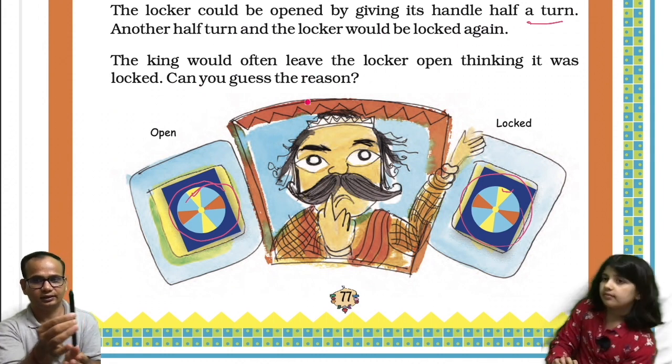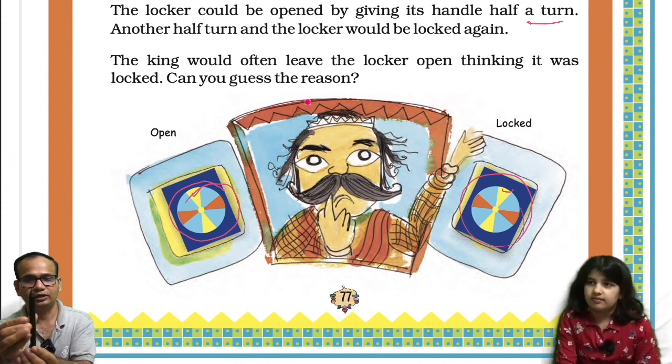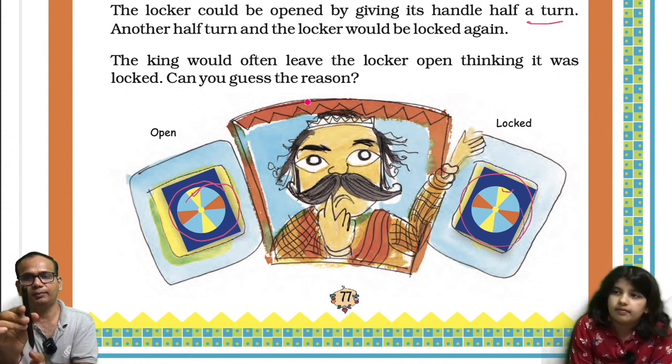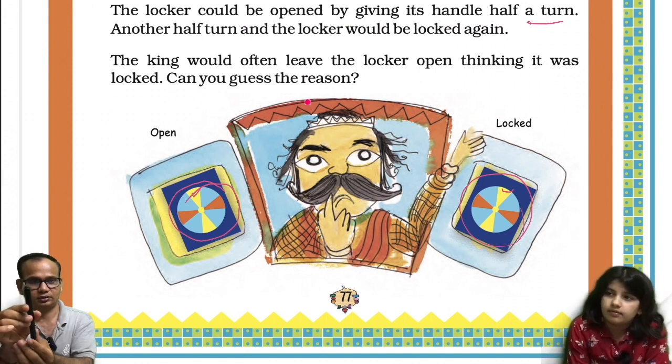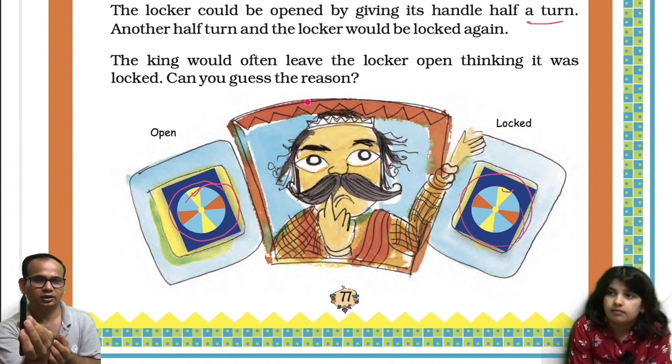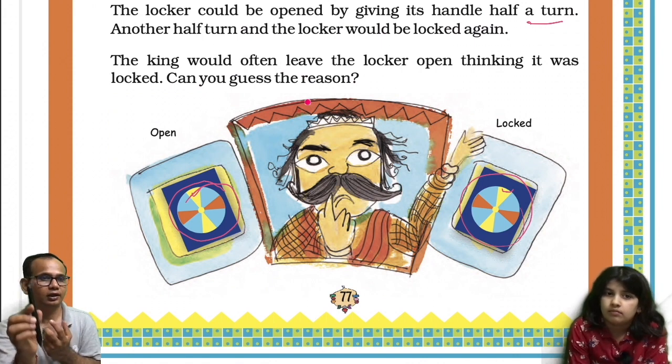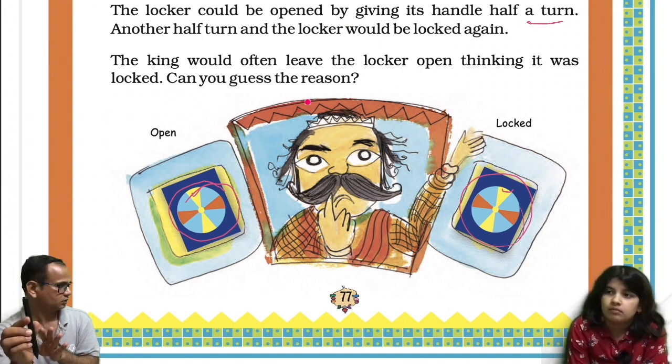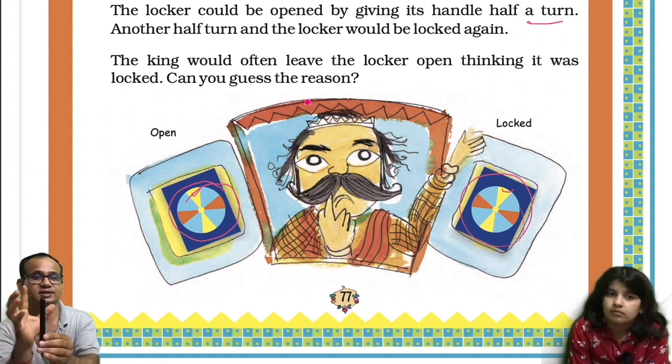For example, this is the handle, and the king is turning it and making it open. Then he closes the locker again, and after that he thinks, oh, I have made a half turn, that means it's locked. But then he will not turn it and will not lock it. He will leave it open. So that's the reason he is making that mistake.